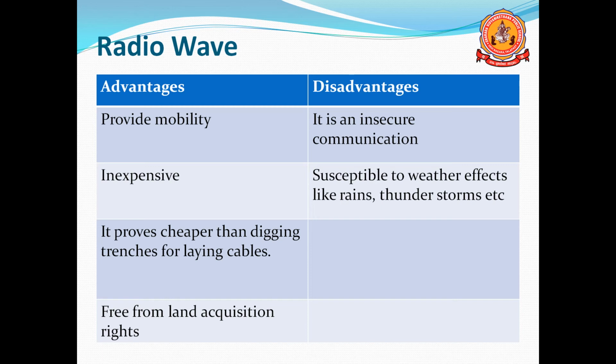The expense is less compared to other unguided media, and it is cheaper than digging trenches for laying cables. With guided media, you have to dig the earth and put the cable over longer distances, and that cost is reduced.